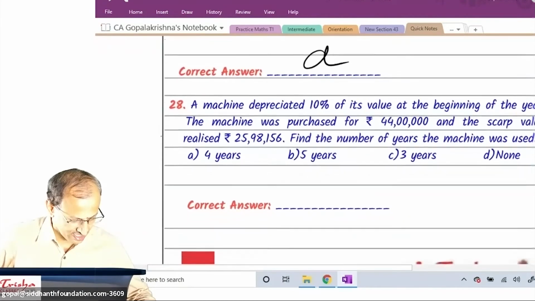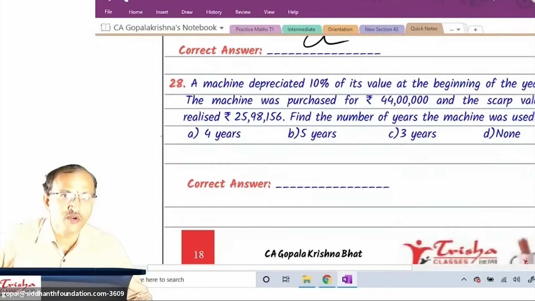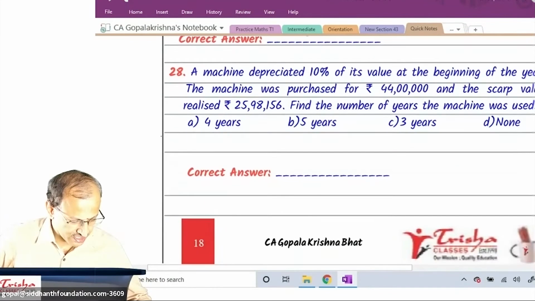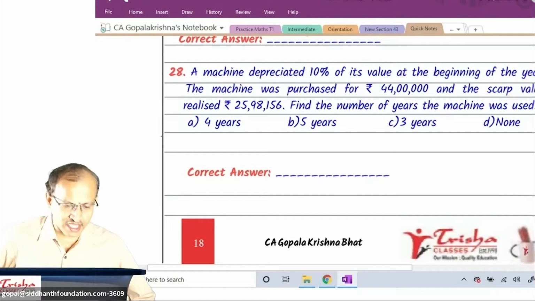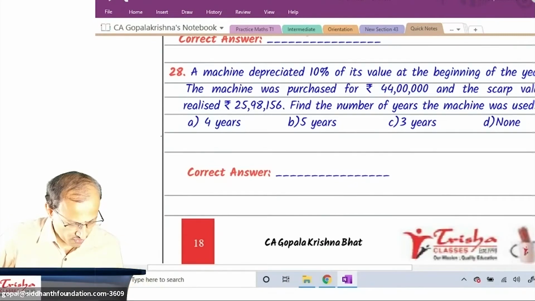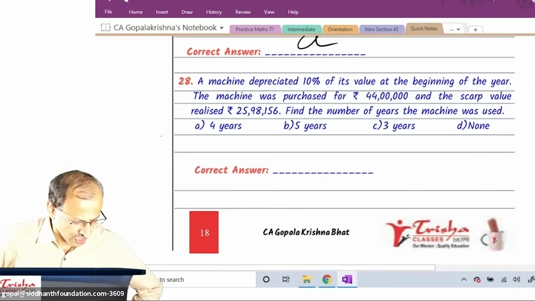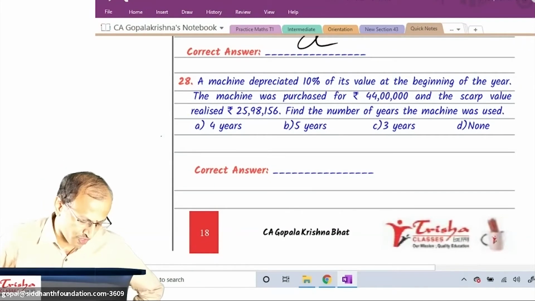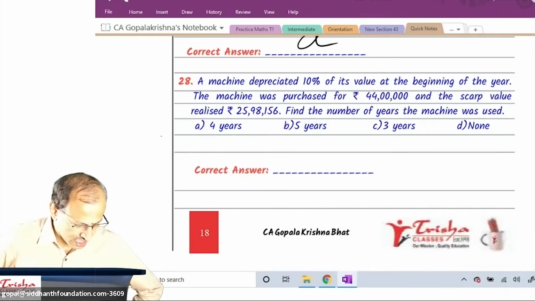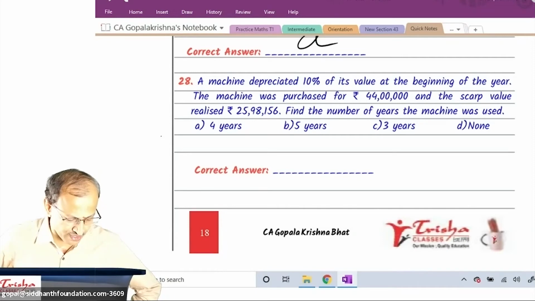All right. Here you have a question. Question number 28 on your screen. A machine depreciated 10% of its value at the beginning of the year. The machine was purchased for 44 lakh. Scrap value is 25 lakh 98,156. Find the number of years the machine was used.